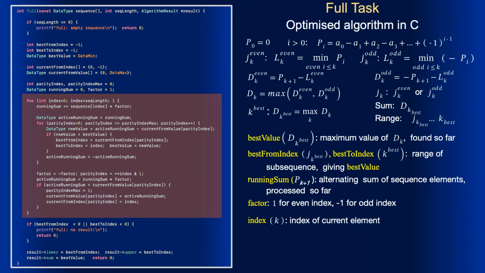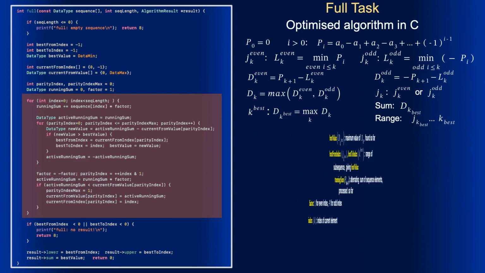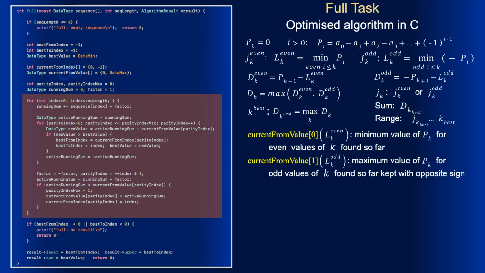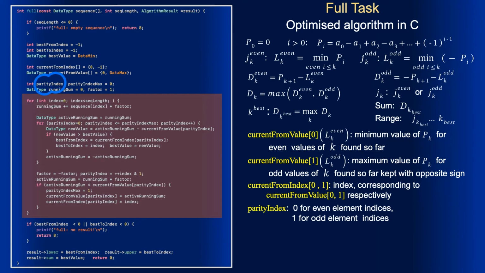All that we've seen previously, let's see what we have new. According to the algorithm, we need to keep two values of jk and two values of lk for even and odd indices. That's why current from value and current from index have become two-elemented arrays, where element 0 corresponds to even data and element 1 to odd data.